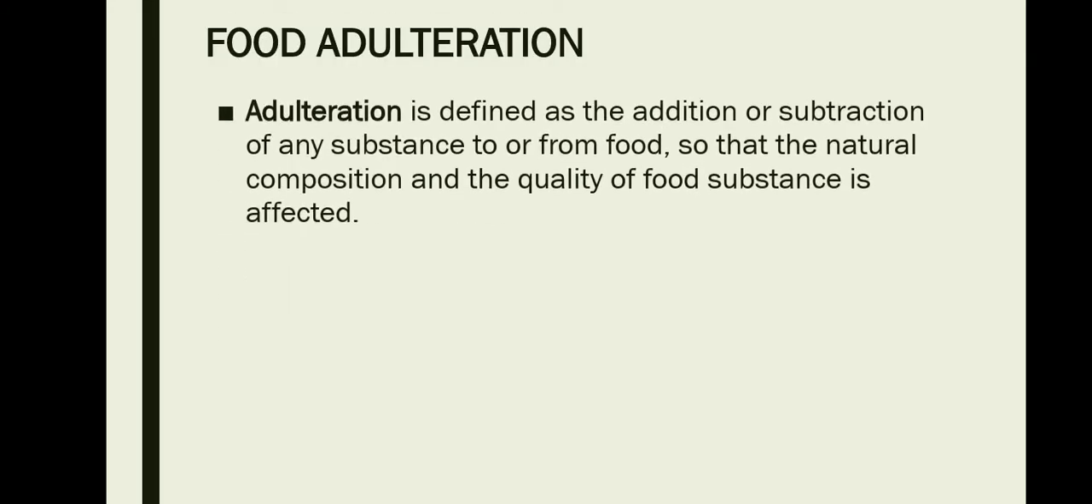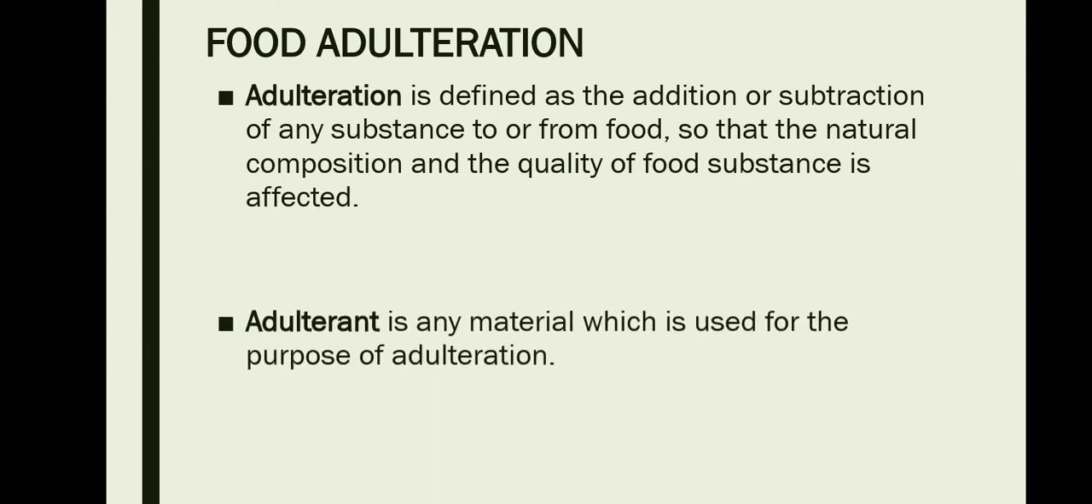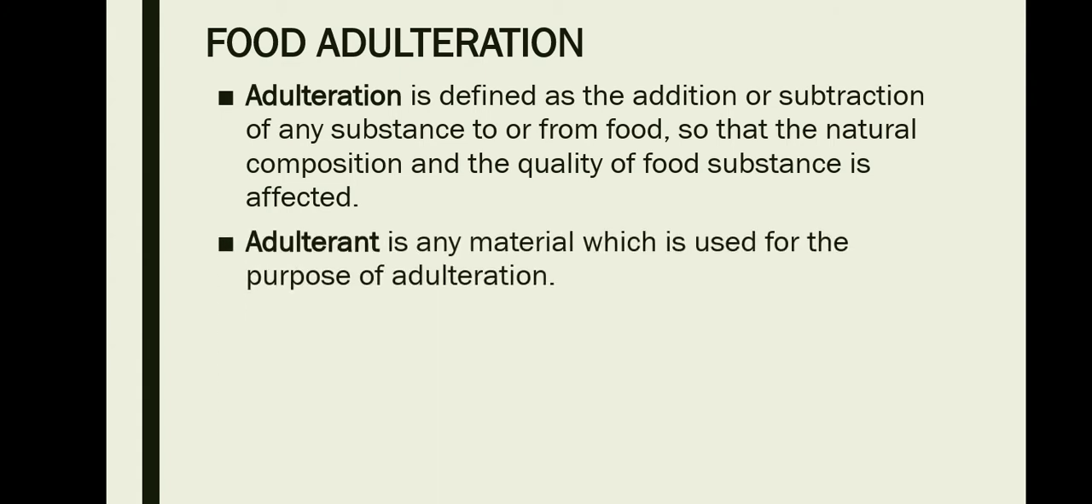Food adulteration is defined as the addition or subtraction of any substance from food so that the natural composition and the quality of food substance is affected. Food adulteration is basically done in order to increase the quantity of the food and not the quality of the food. So, any material which is used for the purpose of adulteration is known as adulterant.